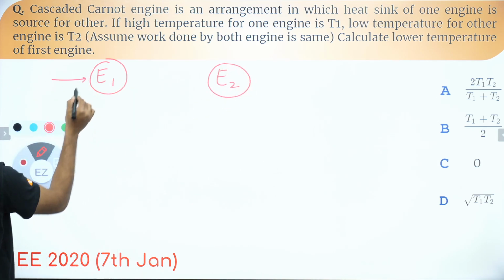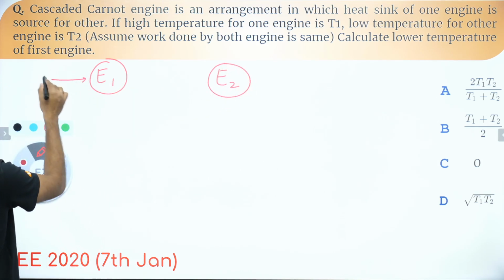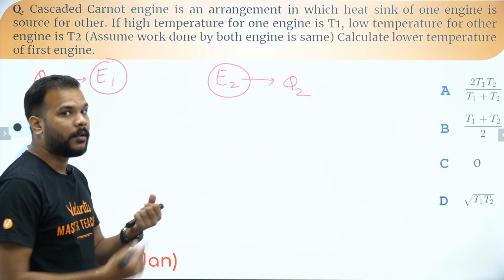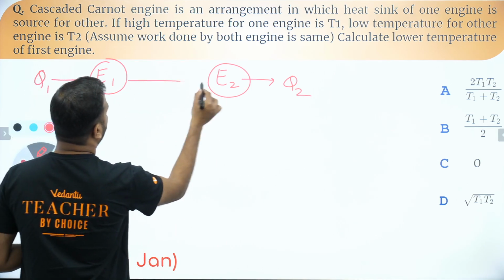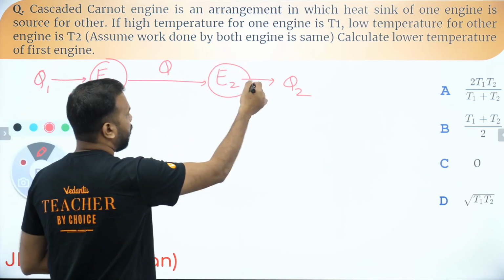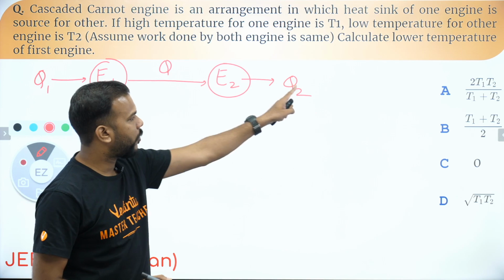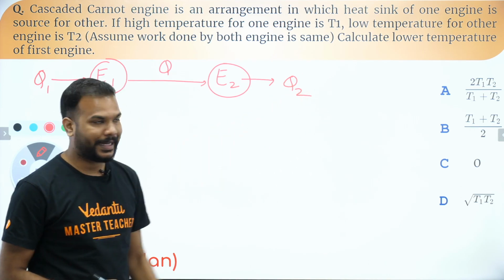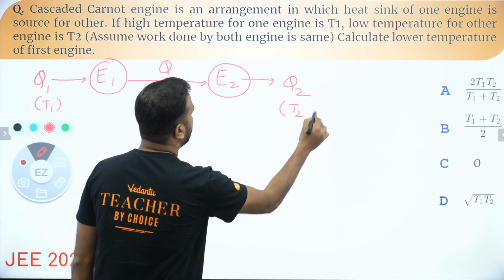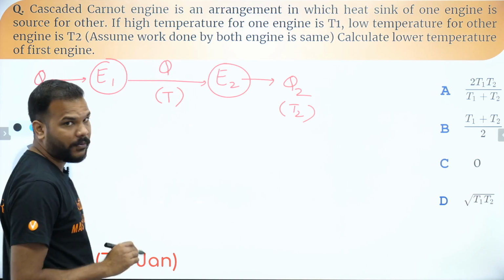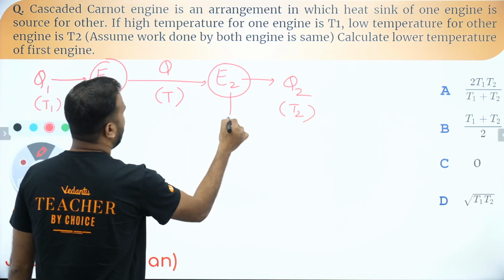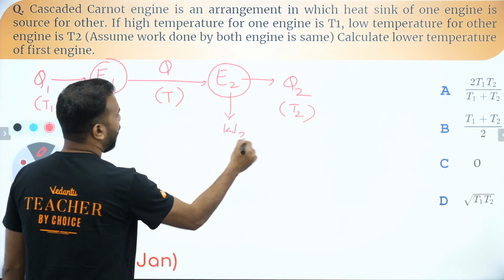From here, say the energy is coming in as Q1, and finally Q2 amount of energy will be released to the sink of the second engine. Whatever energy was rejected from here, let's call it Q, became the primary source of energy for E2, from which some Q2 amount of heat was rejected. This is maintained at temperature T1, this is maintained at temperature T2, while this temperature is what we are interested in finding. Also, the work done here is W, and here also the work done is W, or you can say it is W1 and W2.